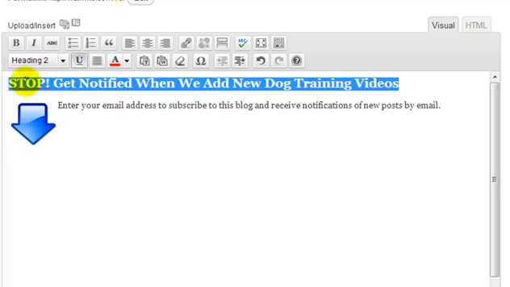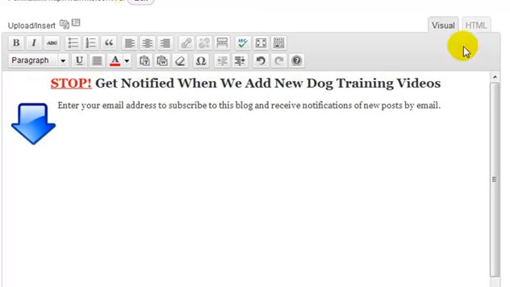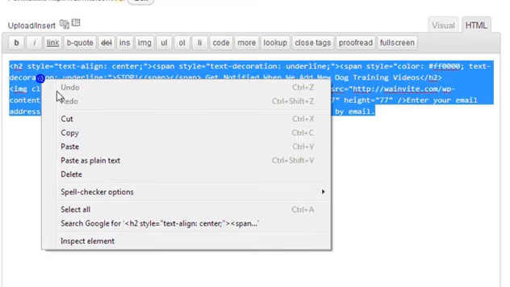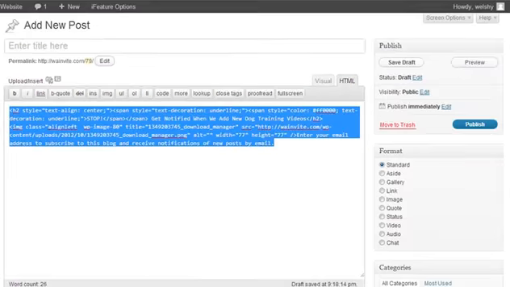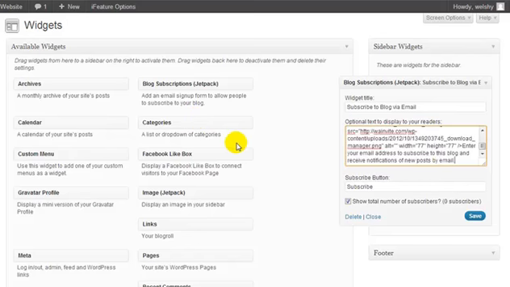And this title here, I'm going to inline it in the center. Okay, now I'm going to click over to the HTML, and basically I'm just going to copy everything, copy it, come back to my widget and delete that, and press Ctrl V and paste in my new code. And I also had different text in my button, I believe, didn't I? So you can enter what you want here. Subscribe today, it's free.